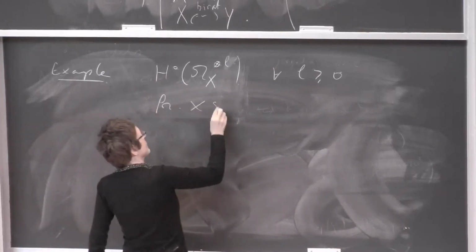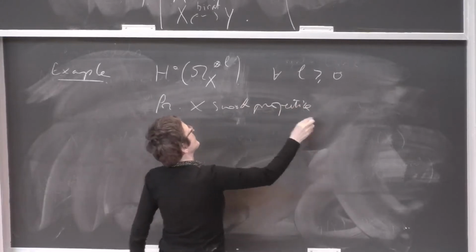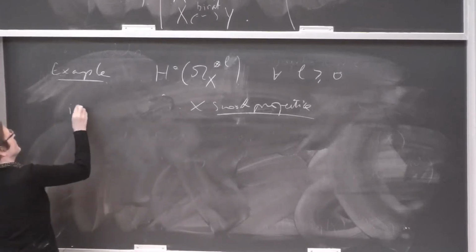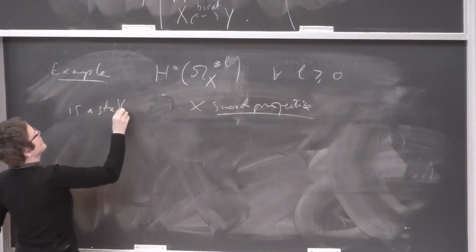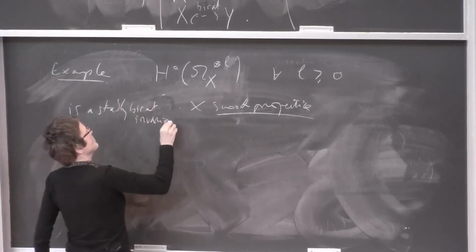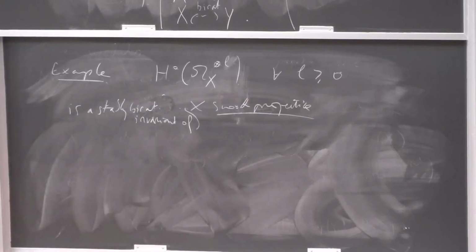For X smooth projective, this is a stable birational invariant. So this is what I said.